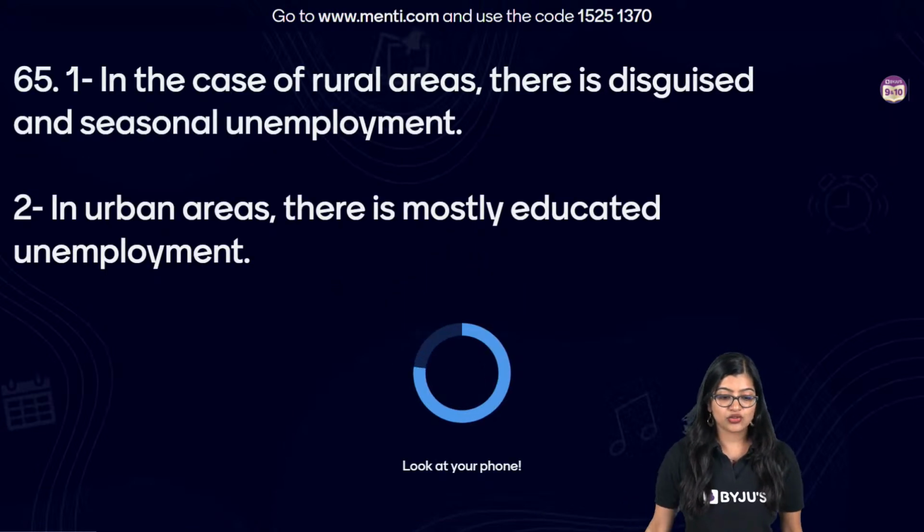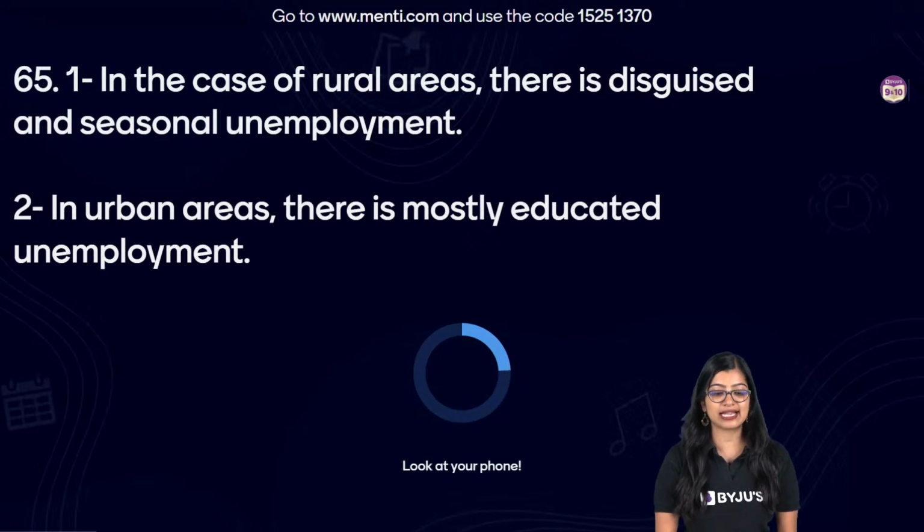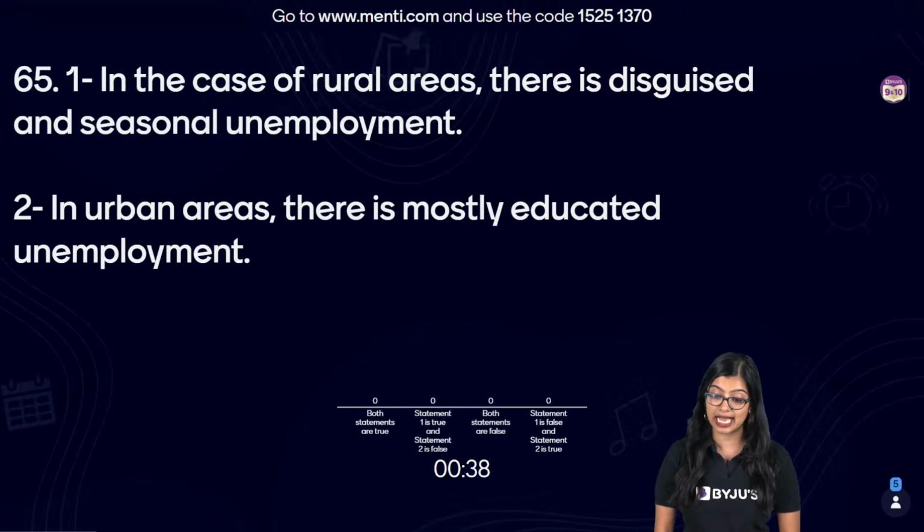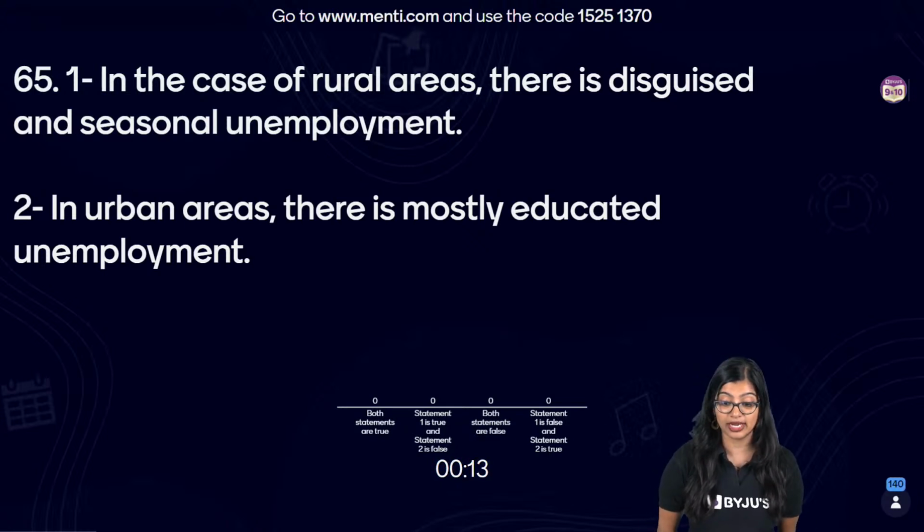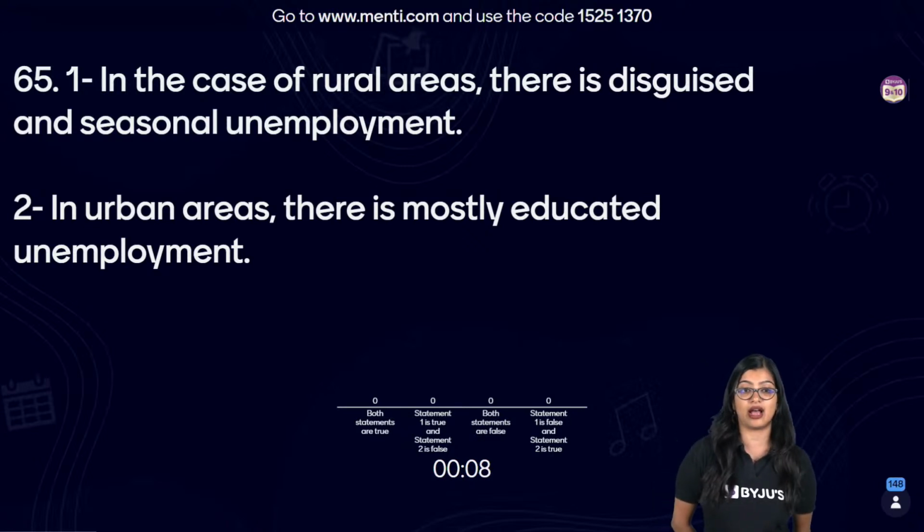Okay, so you have two statements. Statement 1 says that in the case of rural areas, there is disguised and seasonal unemployment. In urban areas, there is mostly educated unemployment. Which among the following options is true about these two statements? Both statements are true. Statement 1 is true and statement 2 is false. Both statements are false. Statement 1 is false and statement 2 is true. This is very easy. We're talking about types of unemployment, or we're talking about disguised, seasonal, and we're talking about educated unemployment.